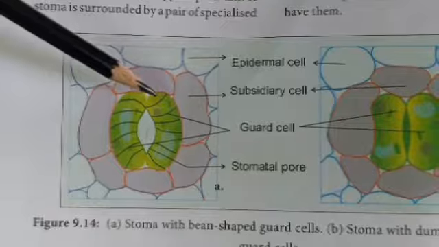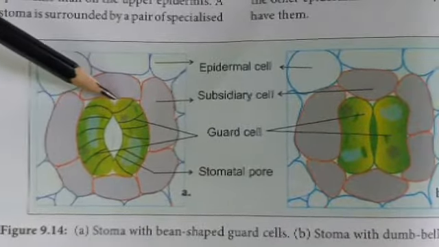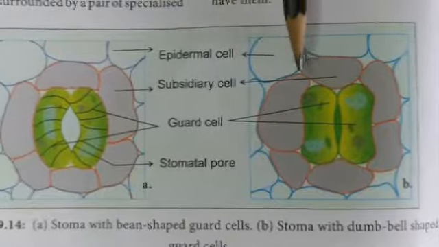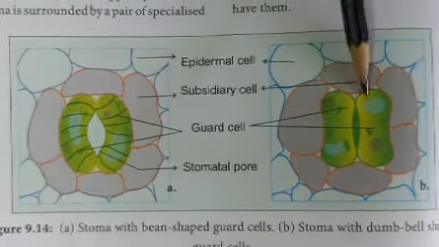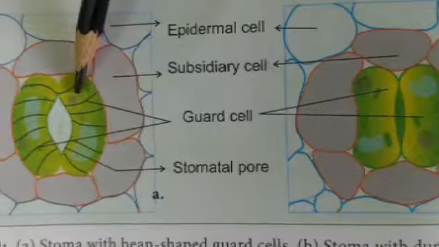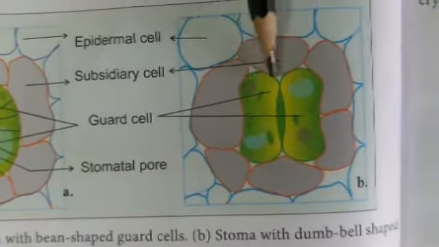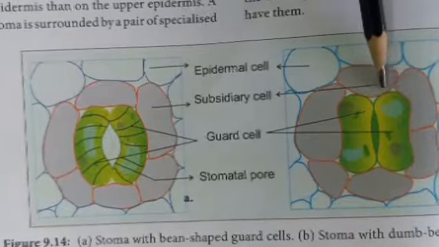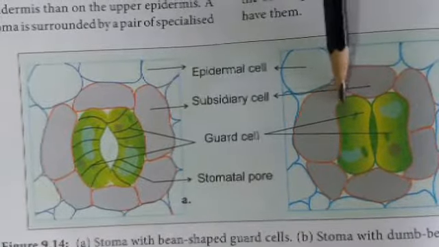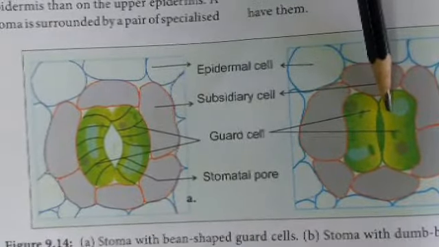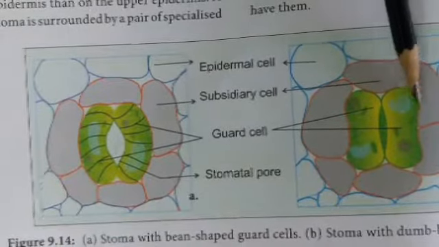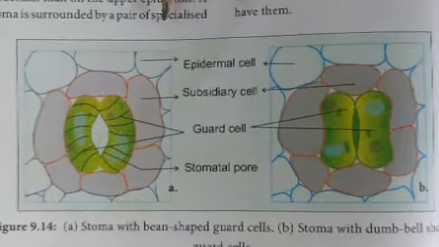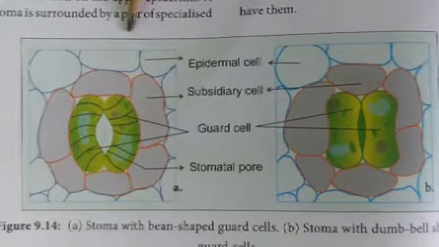In most dicots and monocots, the guard cells are bean-shaped, while in the grasses, the guard cells are dumbbell or thimble-shaped. The guard cells contain chloroplasts, the green pigment, whereas the other epidermal cells lack chloroplasts. Only the guard cells contain chloroplasts.